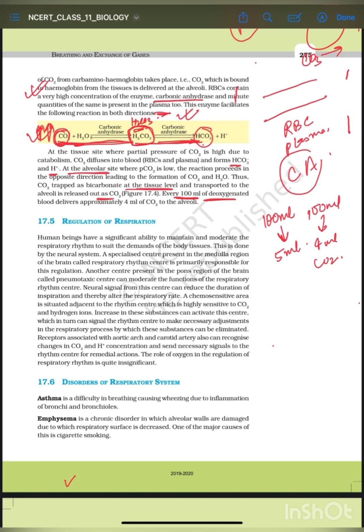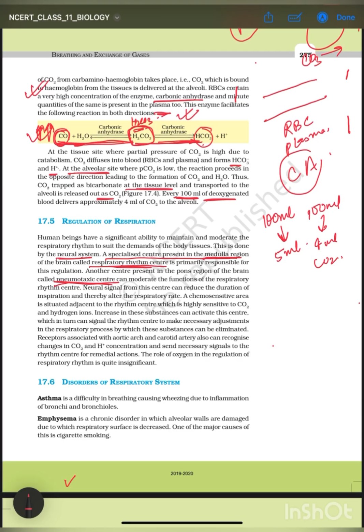So in our body it is done by the neural system. A neural system is present in the medullary region and pons region of our brain that regulates the respiratory pattern. So it is written here, a neural system से regulate होता है, and a specialized center called the respiratory rhythm center, which is present in the medullary region, is responsible for this regulation. सिर्फ एक नहीं, there is one more center present in the pons region of the brain called the pneumotaxic center, very important, and this can also moderate the function of the respiratory rhythm of the respiration.